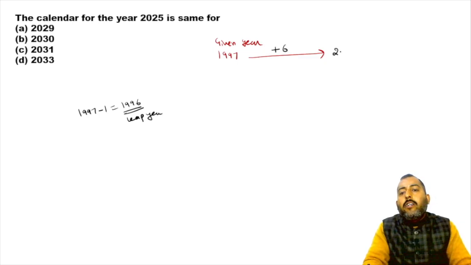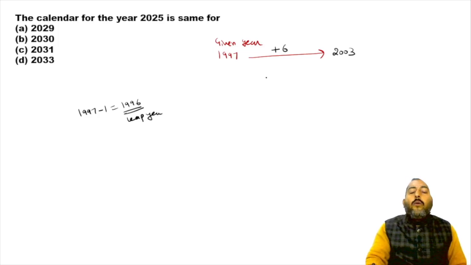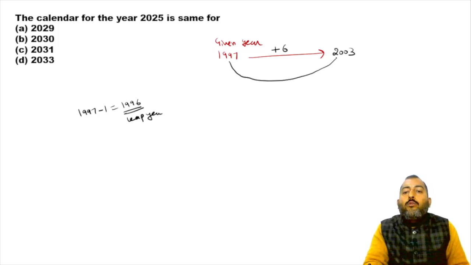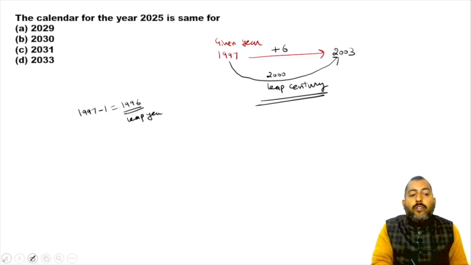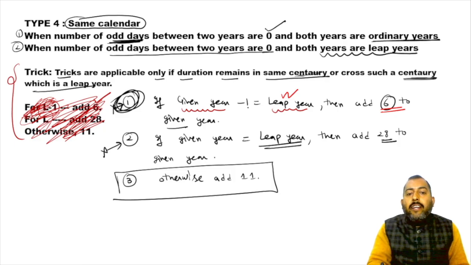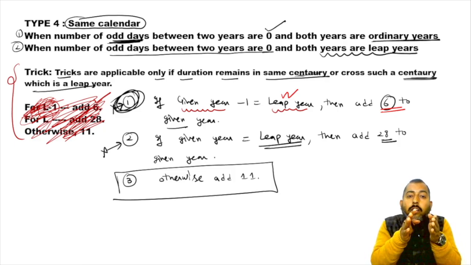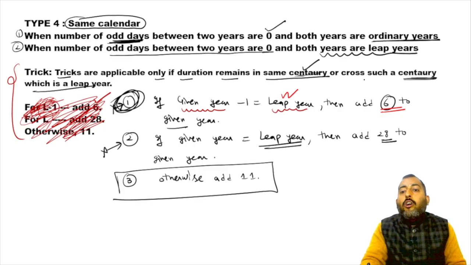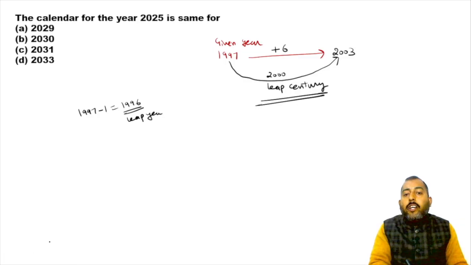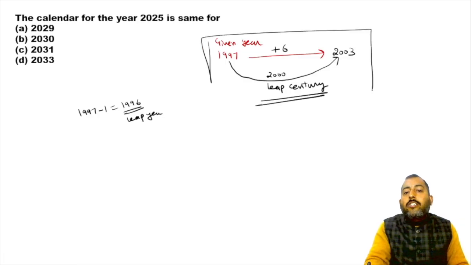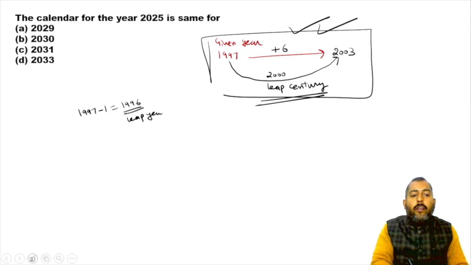What are we getting here? 2003. Now from 1997 to 2003, we have crossed 2000, which is a leap century. So the trick is applicable when both the years belong to the same century or they cross a century which is a leap century. So 2000 over here is a leap century. So this calculation is all right. This is absolutely correct.